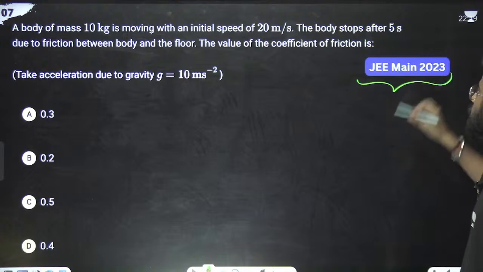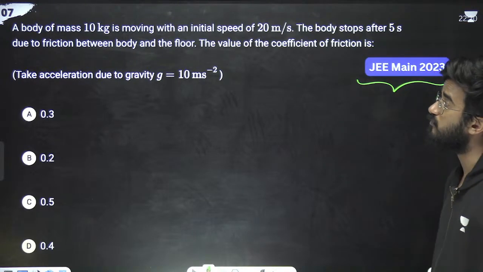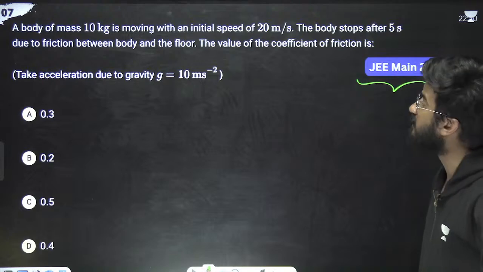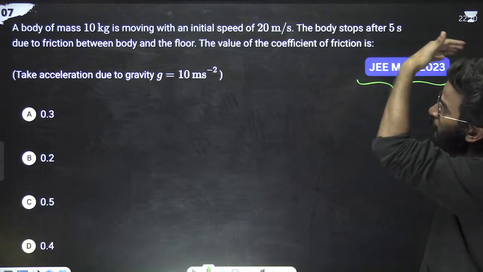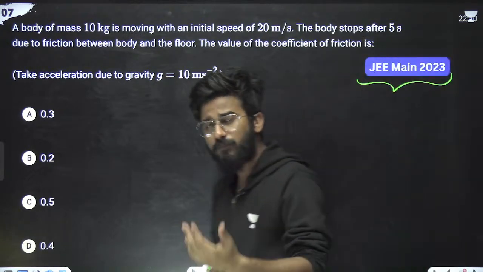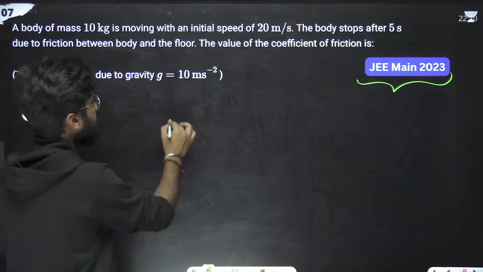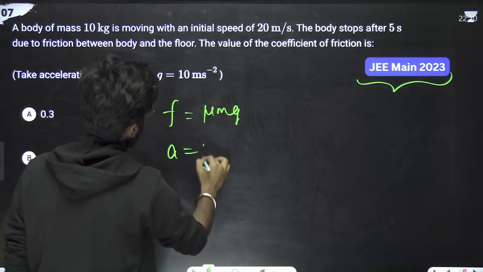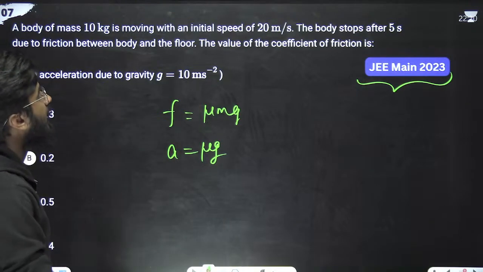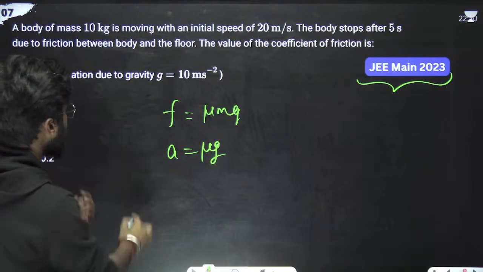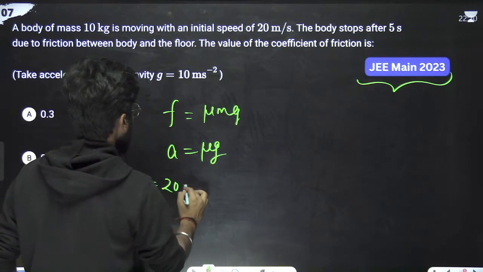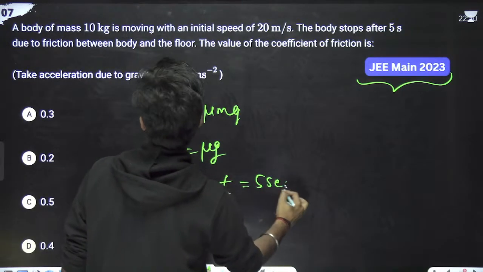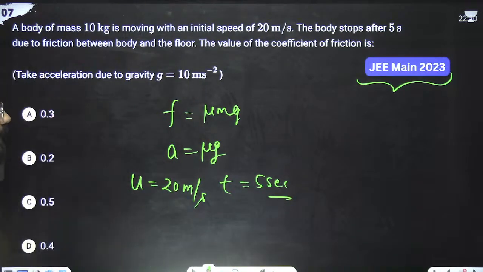Next problem, JEE 2023. What the question is saying: a body of mass 10 kg is moving with an initial speed, and the body stops after 5 seconds due to friction. Find the value of the coefficient of friction. If the body is stopped because of friction, the frictional force is mu mg, so acceleration is mu g. Initial velocity is 20 meters per second, and time is 5 seconds.